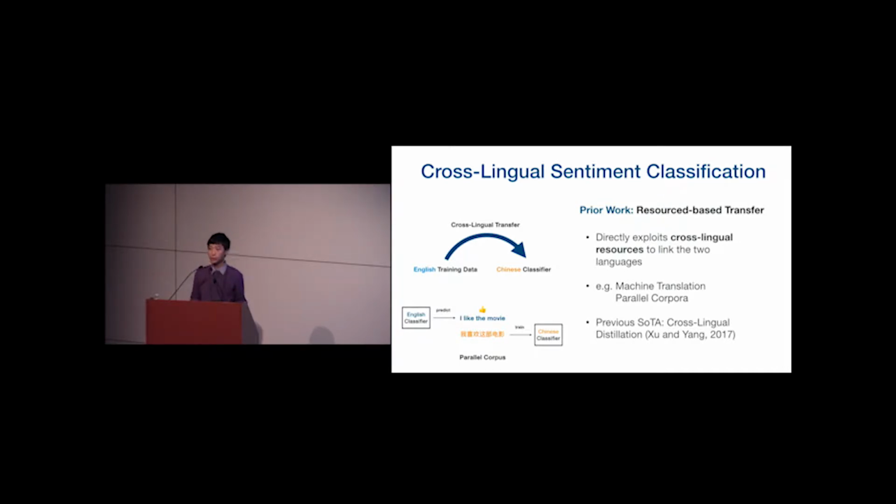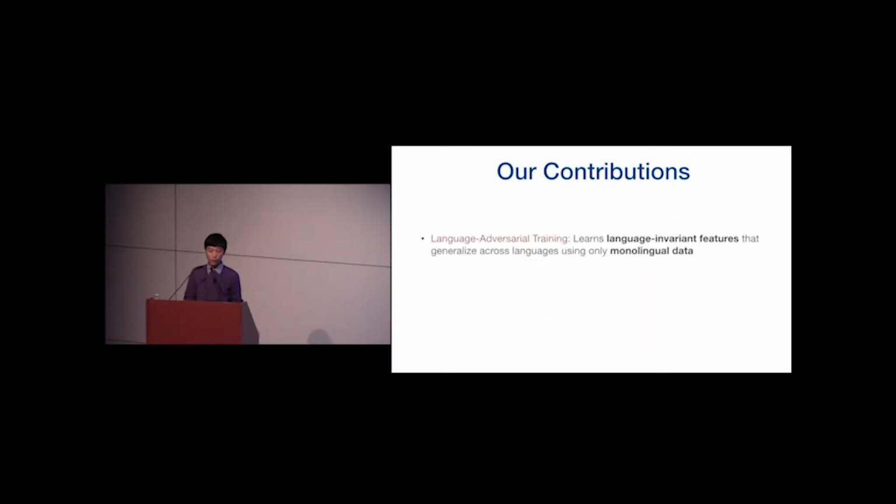So this is how they are able to achieve cross-lingual transfer by directly leveraging a parallel corpus. However, for many truly low-resource languages, even these parallel corpora may not be available to us. And therefore, we in this work try to reduce the need for such cross-lingual resources. And we hence propose this technique called language-adversarial training that only uses monolingual data during training. And the high-level idea is to learn these language-invariant feature representations that could better generalize across languages. Furthermore, we showed that our method significantly outperforms all previous methods, including a strong machine translation baseline, as well as the previous state-of-the-art system.